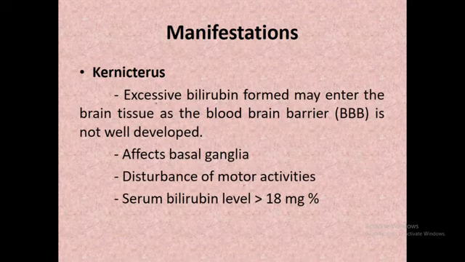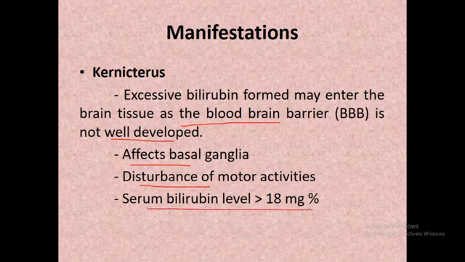Kernicterus. Excessive bilirubin formed may enter the brain tissue as the blood-brain barrier is not well developed in the fetal circulation, and it is going to affect the basal ganglia, and due to this there is a disturbance of motor activity. In this condition, the serum bilirubin level is more than 18 milligram percentage. Please note that.